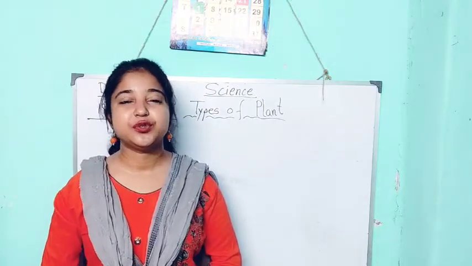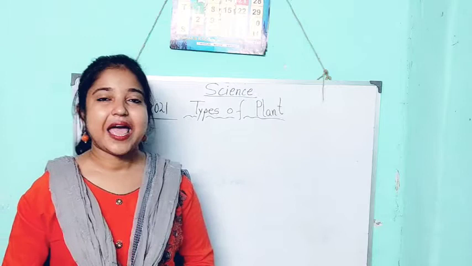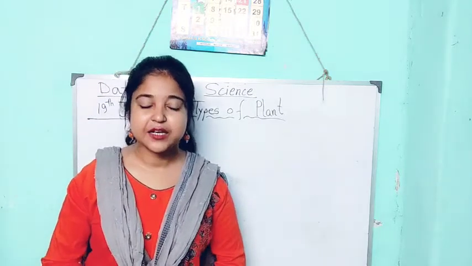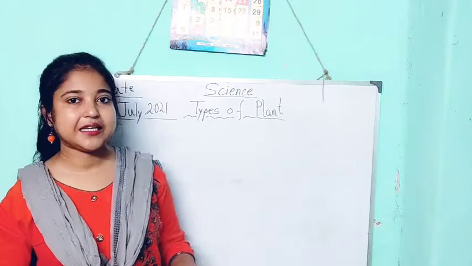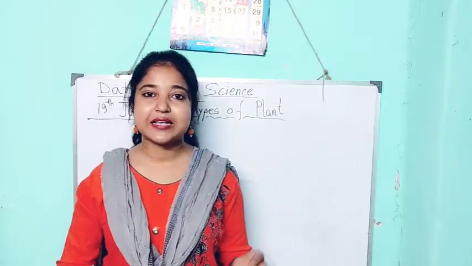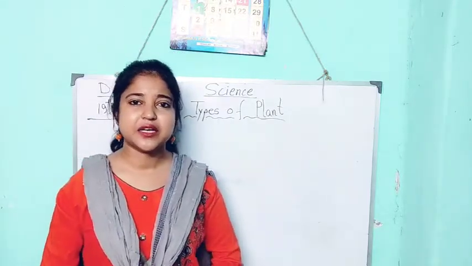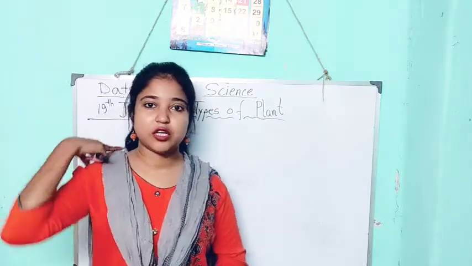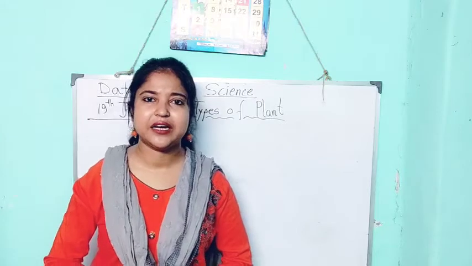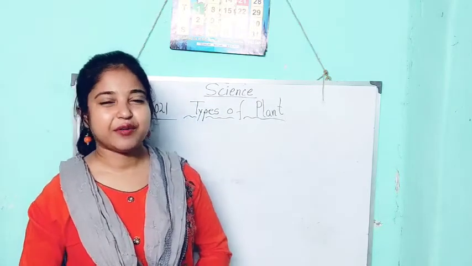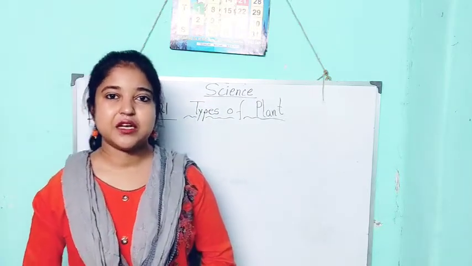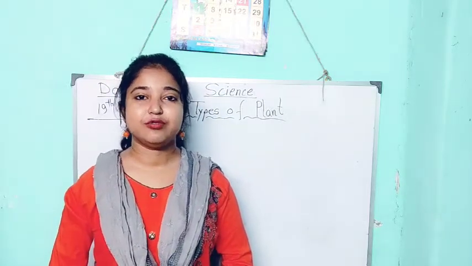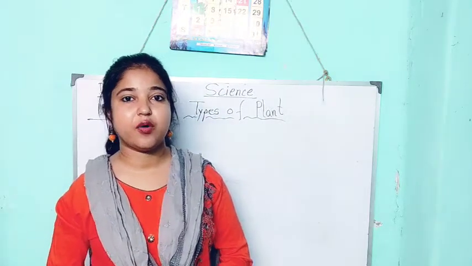Many herbs are used for medicinal purposes, and many herbs are flowering plants. So the herbs are tulsi, tulip, grass, aloe vera. They have a soft stem and they do not live long. They only live 1 year or 2 years and they die, and again they grow from their seeds. So these are herbs. Tulsi is used for medicinal purposes. We can have tulsi leaf or aloe vera for our health.